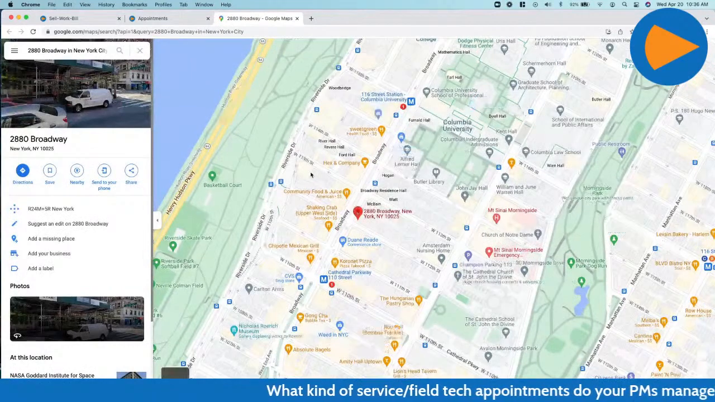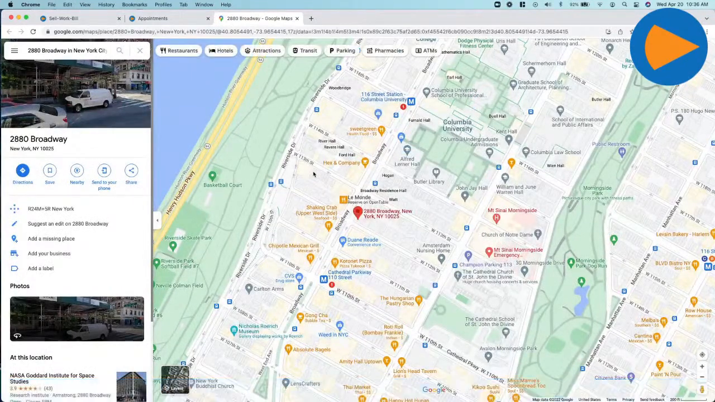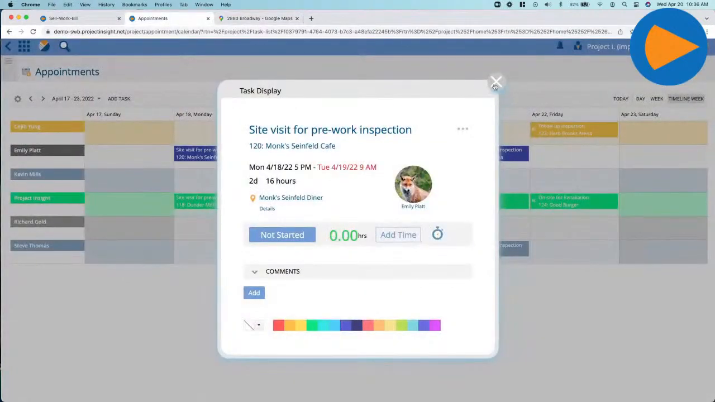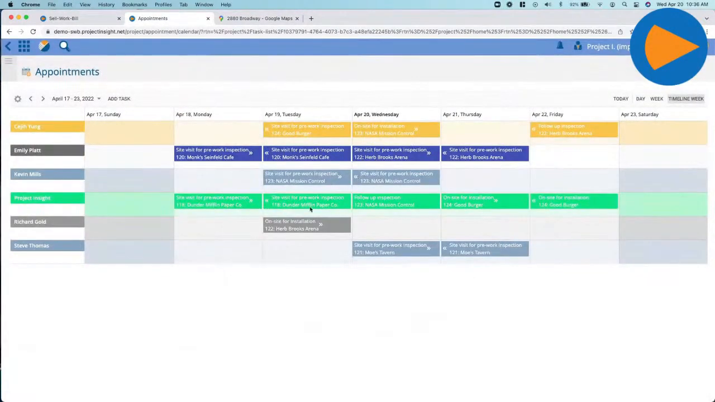And then right from here, we can actually relay the geolocation of where the site visit is. And this will be important because this is actually what the field technicians are going to see on their end when they're using Project Insight. And I'm actually going to show you a demo of what that looks like from the tech experience. It's really cool to see.